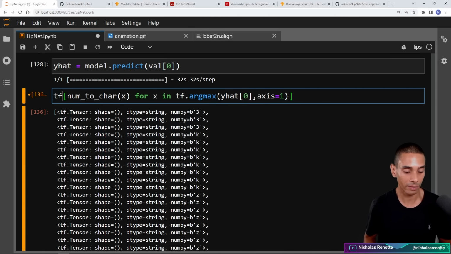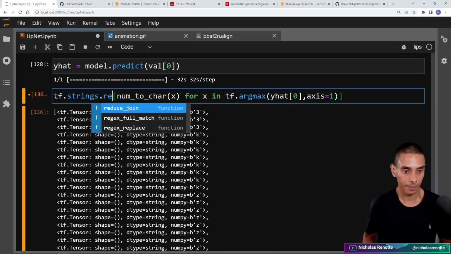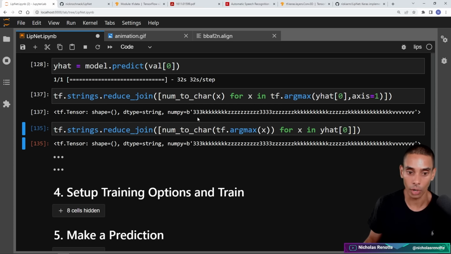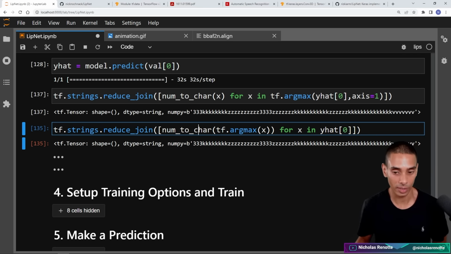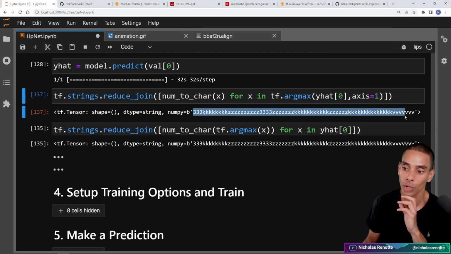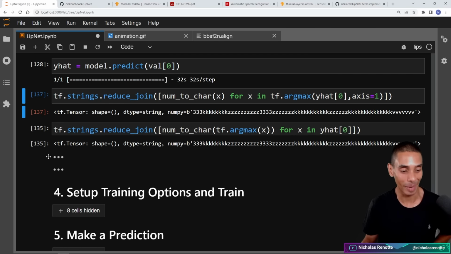And if we run tf.strings.reduce_join, boom, boom, boom. Right, you can see that those are our predictions. This is exactly the same as this. Almost identical, right? Slight difference in that I'm using argmax over here rather than over here. But that is effectively showing us what our model is currently predicting. This sucks right now. We're going to make it way better.